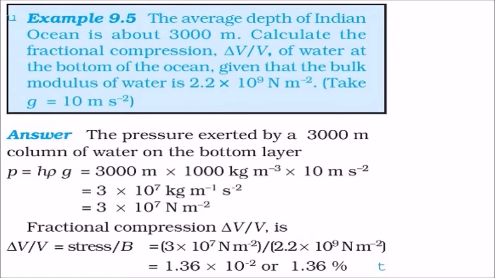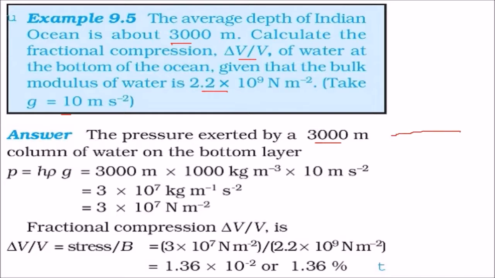The average depth of the Indian Ocean is about 3000 meters. We have to calculate the fractional compression, delta V by V, of water at the bottom of the ocean. Given that the bulk modulus of water is this much, we have to take g as 10. Now, the pressure which is exerted by this 3000-meter column of water on the bottom layer.